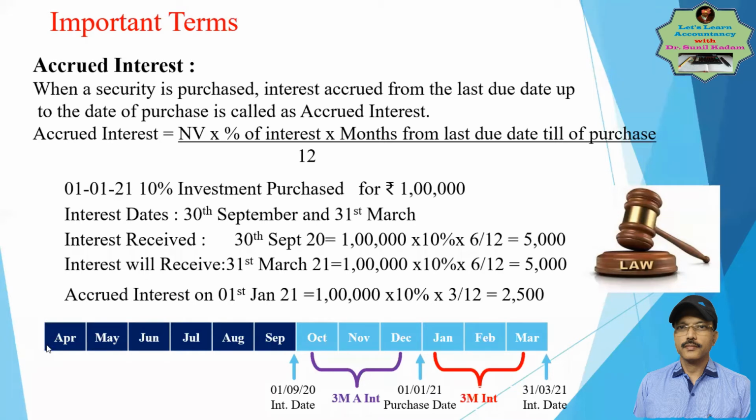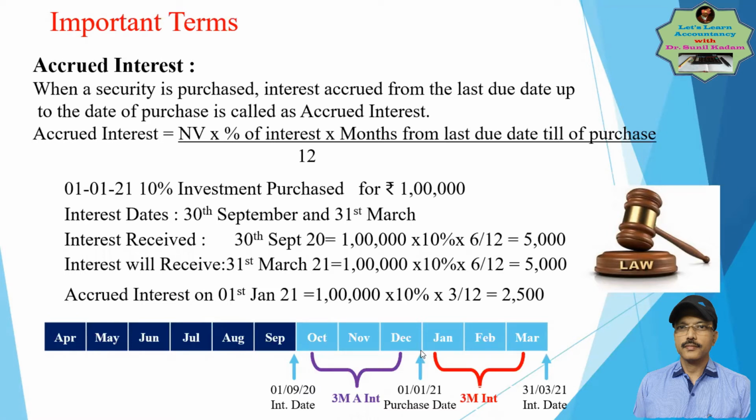It starts from 1st April and ends on 31st March. It's the commencement of the year and the end of the financial year. This investment, from 1st April 2020 to 31st March 2021, is one financial year. All right. So in that particular year, the purchase took place on 1st Jan 2021. That is the purchase date, right? On that date, you purchase the investment.